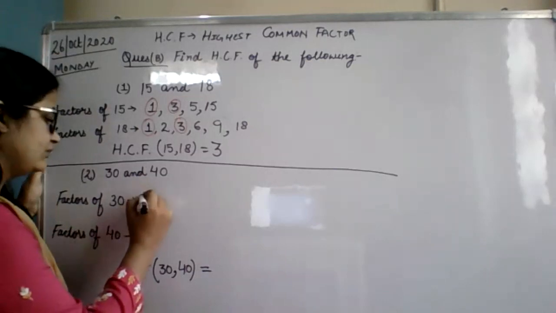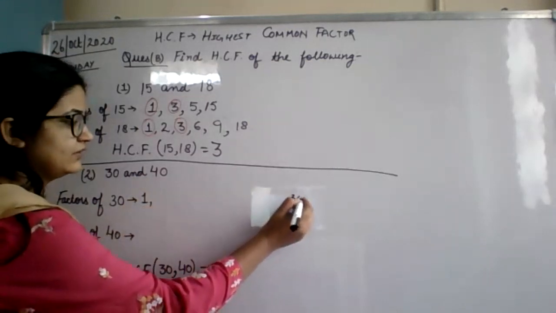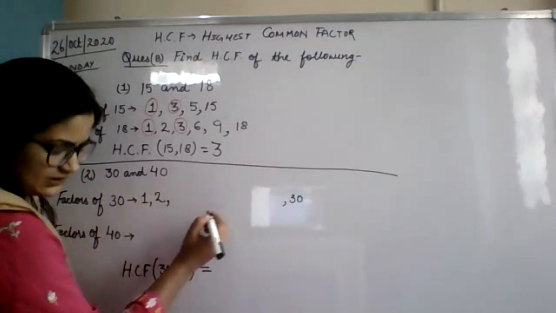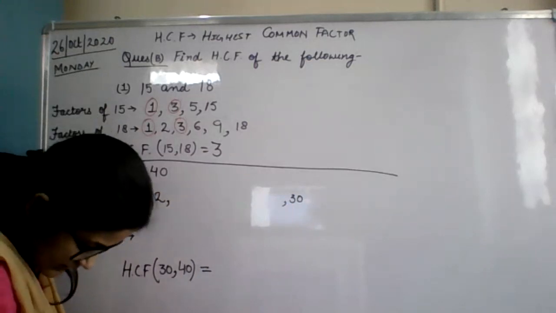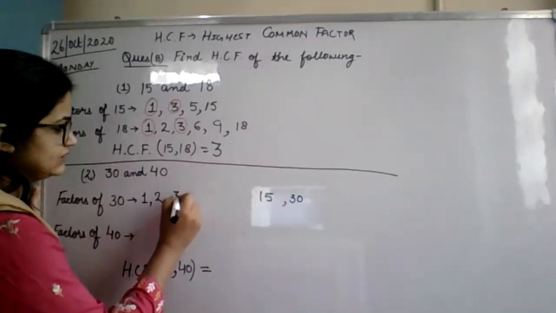Okay, see. 1 and 30 will be one pair of factors. 2 15s are 30, so 2 and 15 are factors. Lakshita has sent me the answer. Very good, Lakshita. 2 and 15 is correct.